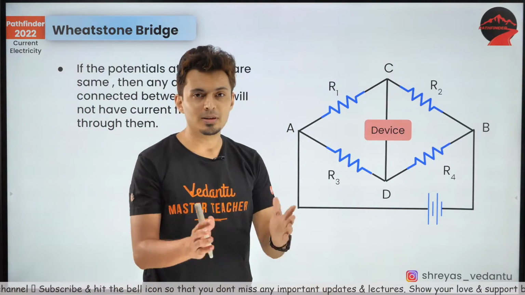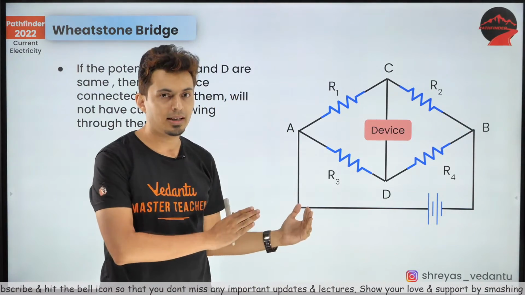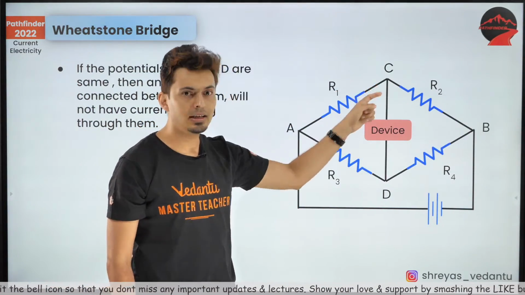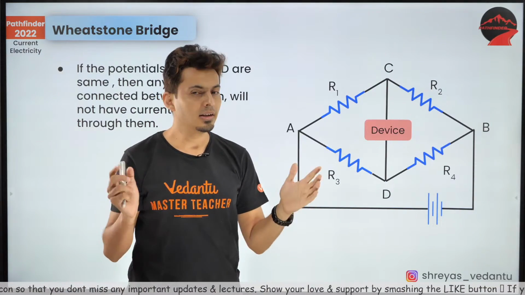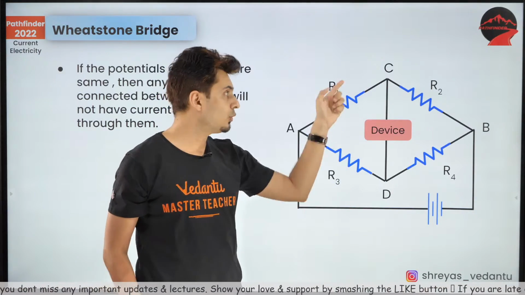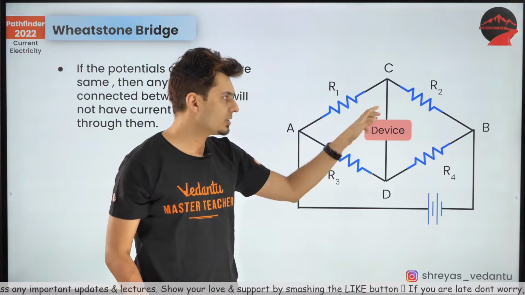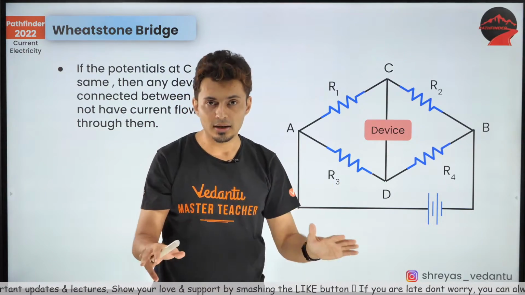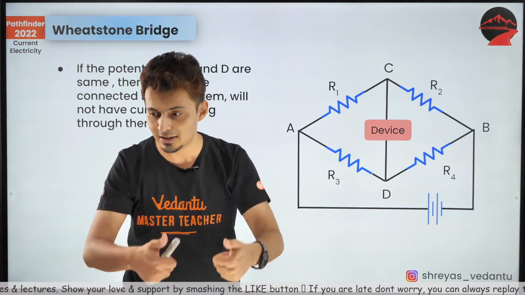Do you guys agree with this? It's just based on the previous slide. If points C and D have the same potential, then there is no reason for the current to flow from C to D or from D to C. There is no current at all. Current is zero. Everybody agrees with this.